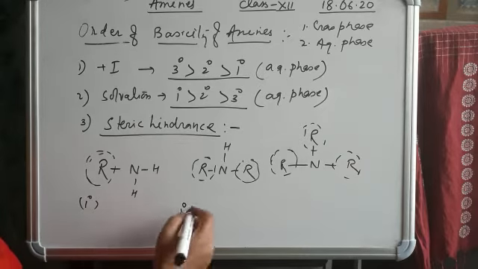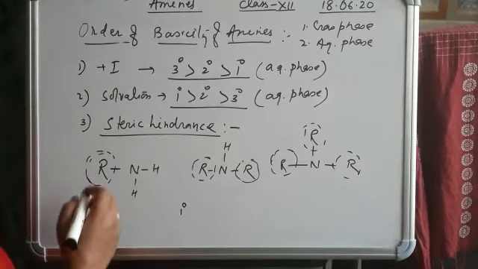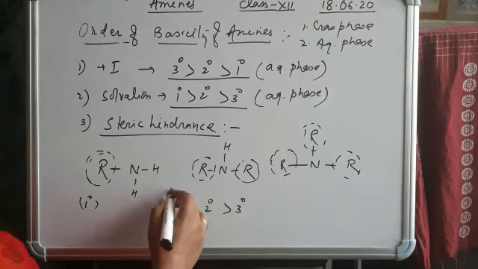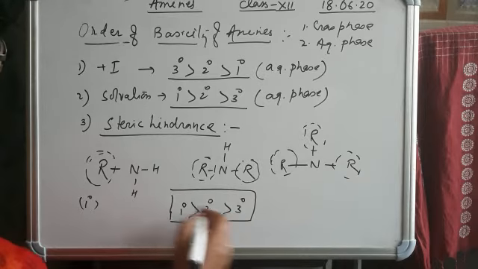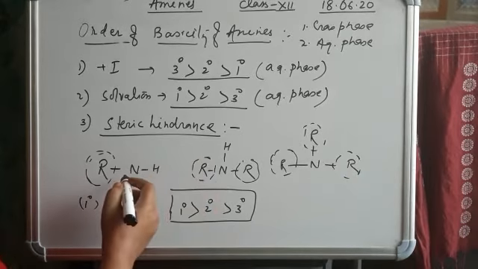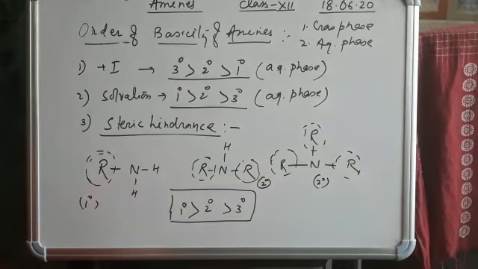So on the basis of steric hindrance, 1 degree amine is more basic than 2 degree, than 3 degree. Less hindered is 1 degree amine, and 2 degree amine is more hindered than the 1 degree. This is the 2 degree and this is the 3 degree. So 3 degree amines are more hindered, more crowdiness. So it is difficult for the nitrogen to donate its electron pair. In that condition, on the basis of steric hindrance, 1 degree amine is more basic.